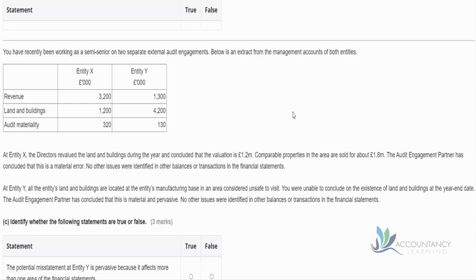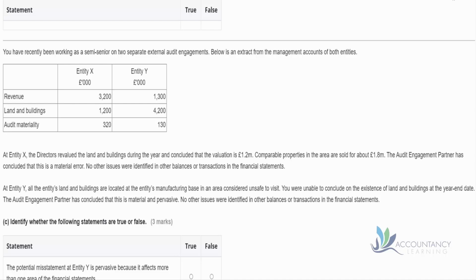We've got quite a bit of information for the next part as well. You've recently been working as a semi-senior on 2 separate external audit engagements. Below is an extract from the management accounts of both entities: revenue, land and buildings, and materiality. At Entity X, the directors revalued the land and buildings during the year and concluded that the valuation is 1.2 million. Comparable properties in the area are sold for about 1.8 million. The audit engagement partner has concluded that this is a material error.